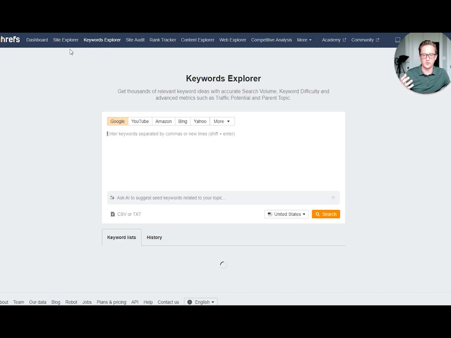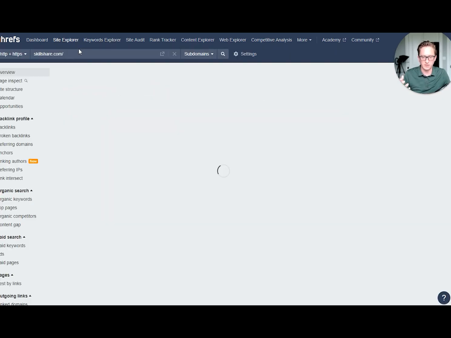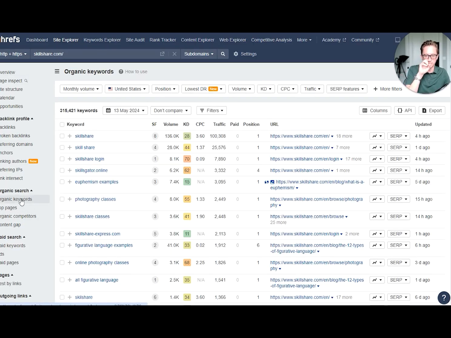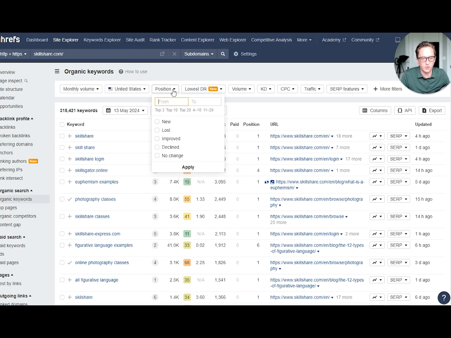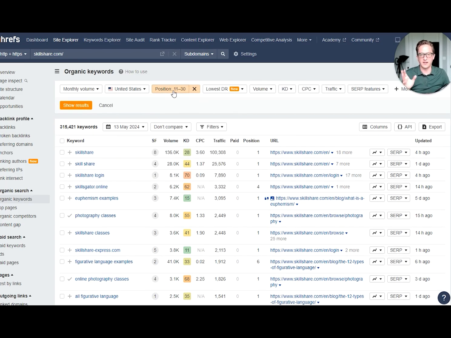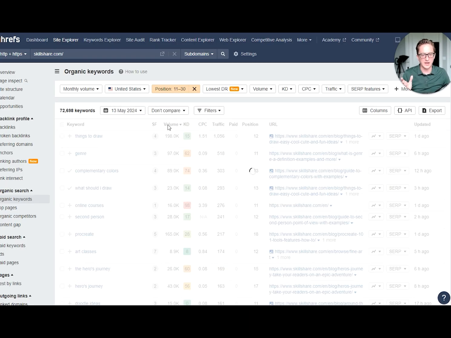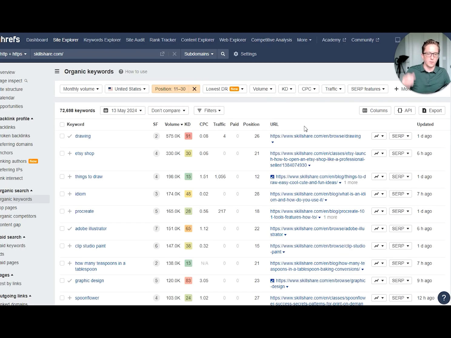So we're going to come over to, not Keywords Explorer, we're going to come over to top keywords, organic keywords, and then we're going to sort by position. So we want to see 11 through 30. So that's going to show us keywords on the second, third, and fourth page. And then we're going to hit show results. And now we're going to sort by volume. So what we can see here, right, for example, we have the word drawing, and we're in position 26, and it's a 575,000 search volume.